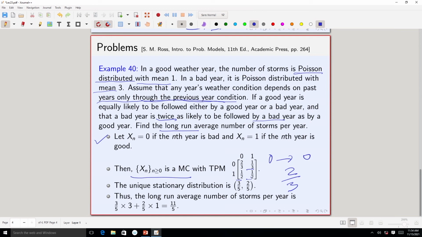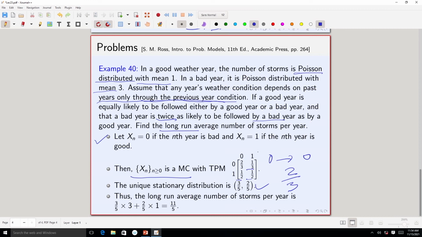So, we have formulated the problem as a Markov chain and written down the transition probability matrix. We have completed the first challenge, or overcome the first hurdle. Now, since the question is about the long run average number of storms, first let us find the stationary distribution. Here you need to do the calculation. I have checked it, and this is a small exercise for you.